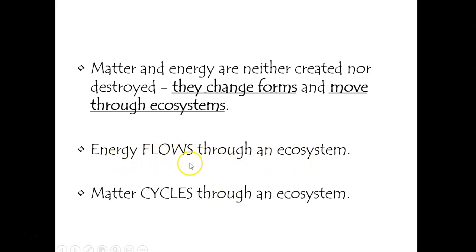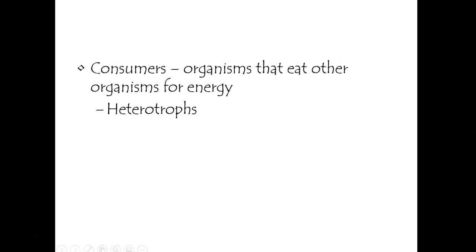Make sure that you underline these words or write them in all caps because this is going to be a surprise tool for later. Let's start by thinking about how species will interact with each other and get that energy moving. So you've probably heard of what a consumer is. Not a shopper, but an organism that will eat another organism for energy. Okay, so like a deer eating grass or whatever they eat, leafy objects, or a tiger eating a bird. I don't know what tigers eat, to be honest, right? When something eats another organism, we say that they're heterotrophs because they eat something else.